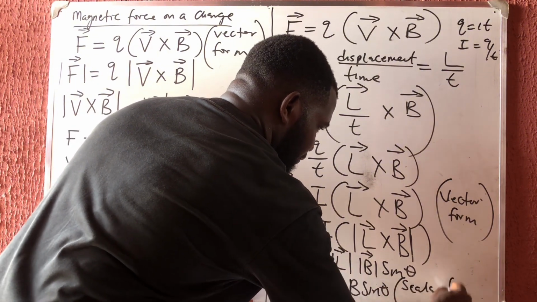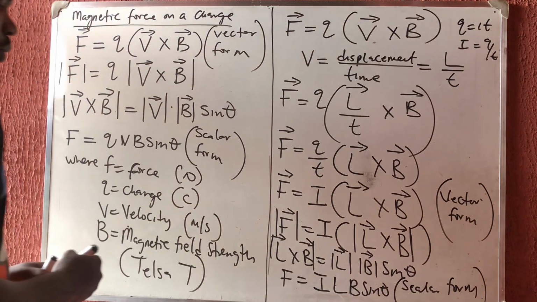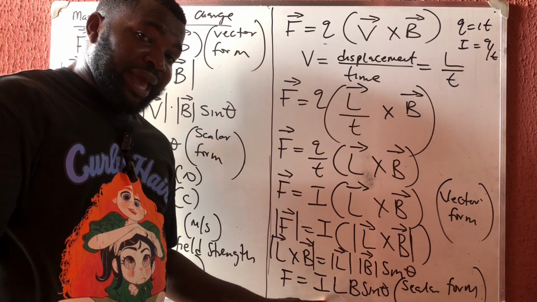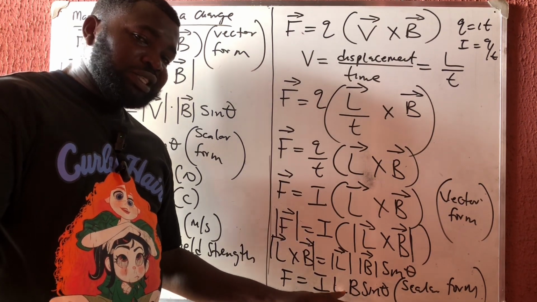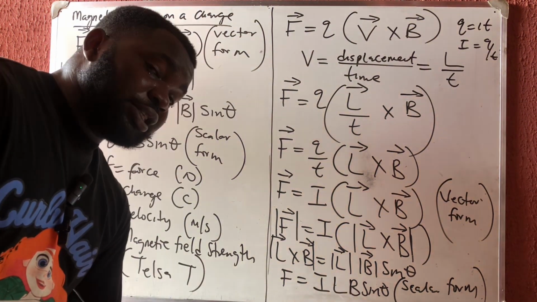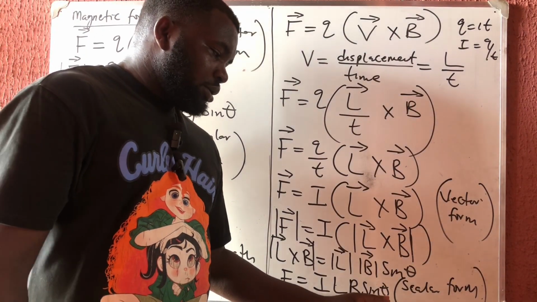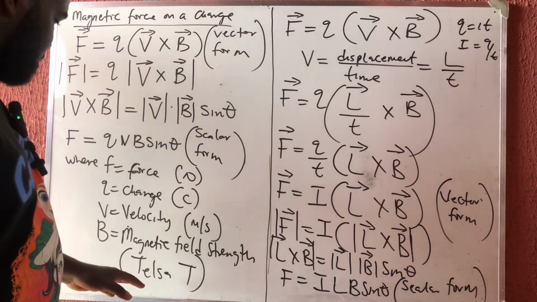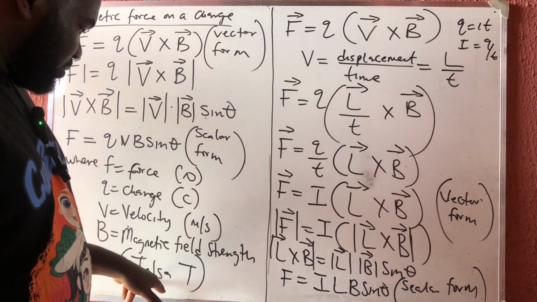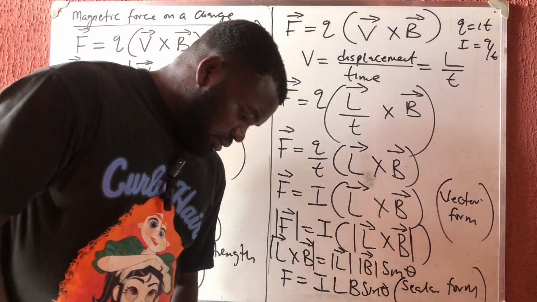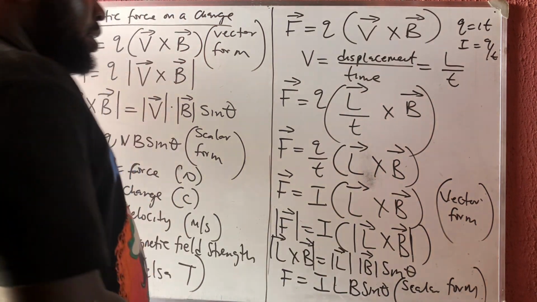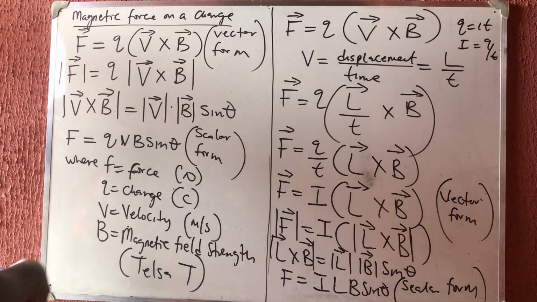Please write it down. Where your F is the force in Newton, your I is current in Ampere, L is displacement or distance in meters, and your B is the magnetic field strength in Tesla, T. I don't know the pronunciation, so I call it Tesla, T. Where your theta is the angle between them, or the angle of inclination.